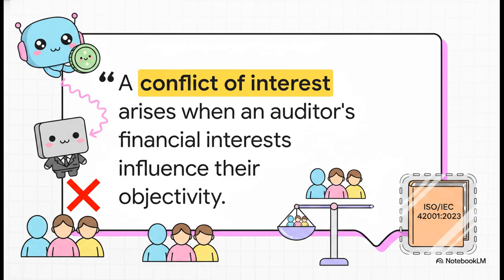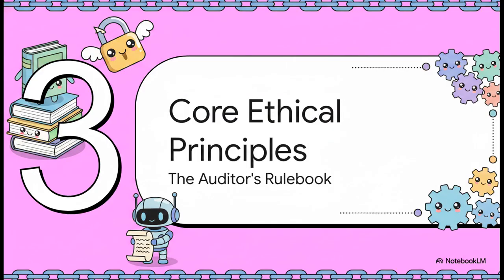Let's bring this to life. Imagine an auditor reviewing an AI system that's used for recruitment and hiring. If that specific auditor happens to have a financial relationship with the developers of that AI, they might be tempted to overlook something critical. Like, what if the algorithm inadvertently favors certain demographic groups over others? They might just ignore those discriminatory biases to ensure the product passes the audit. And that is exactly what ISO/IEC 42001 is designed to prevent. So, the crucial point is, to prevent those kinds of nightmare scenarios, we need an unbreakable set of rules.